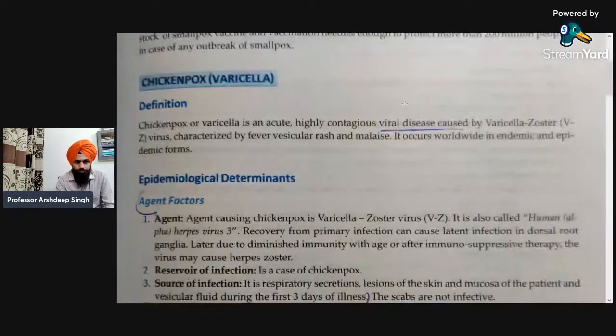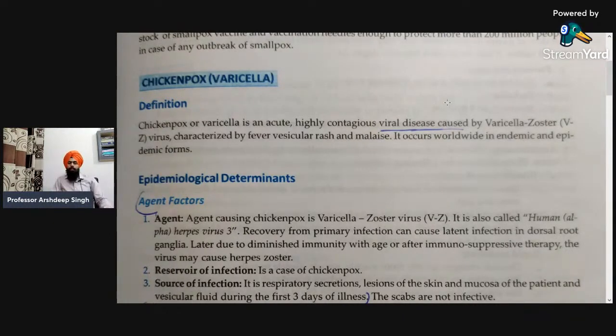So chickenpox is the disease. First of all is the introduction. Most of us have already been affected with this disease when we were in our childhood. This is a very common issue in the case of children. I think 7 to 8 children are affected by this type of infection. So it is a very common infection of childhood. So let's start with it.